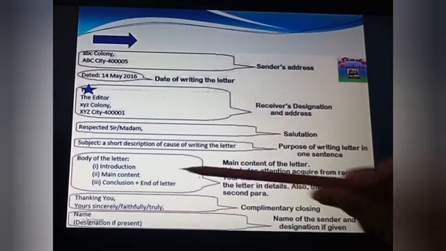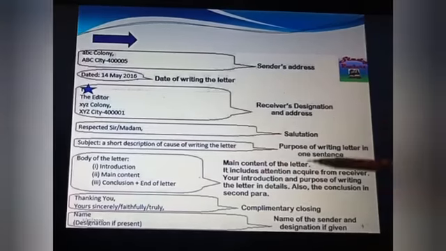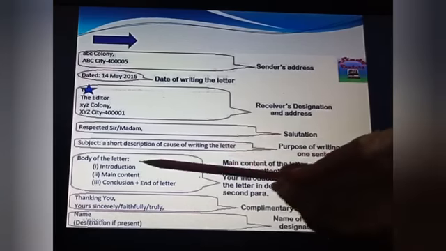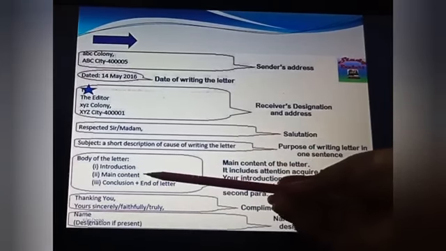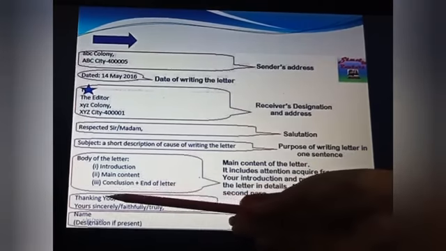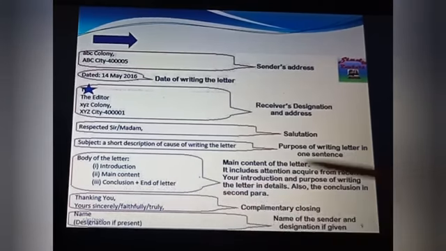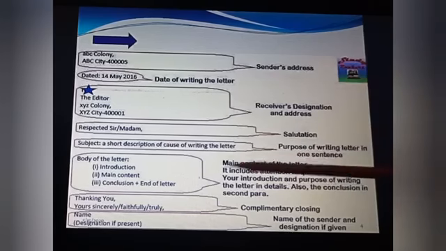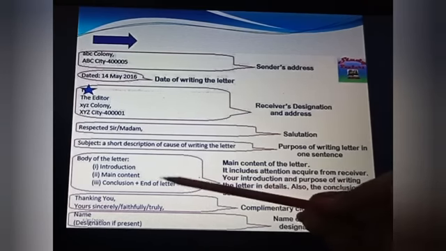Then we are supposed to write the body of the letter. Body means whatever content you are going to mention over here, we will categorize it in 3 portions. First one, introduction. Second, main content. And the last one is conclusion plus end of the letter. It includes attention acquired from the receiver. It depends on your content whether your receiver will read your letter properly or not. It depends upon your body part.